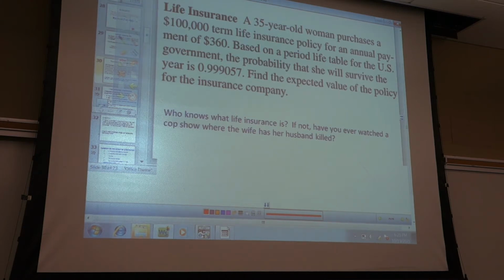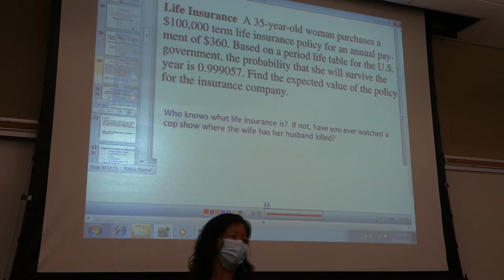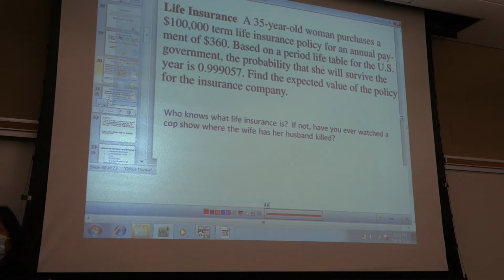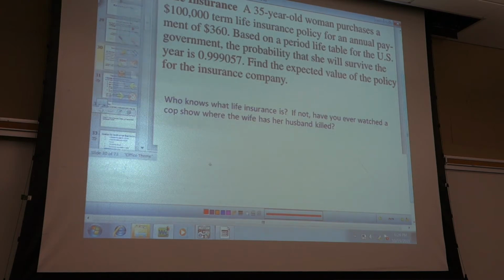So find the expected value from the perspective of the insurance company. So if you're the insurance company, what are the possible outcomes of this situation? She can die or she could not die, or survive. Yep. So those are two possible outcomes. Those are the only two possible outcomes. So we'll have my X is she lives or dies. Or we'll say doesn't.